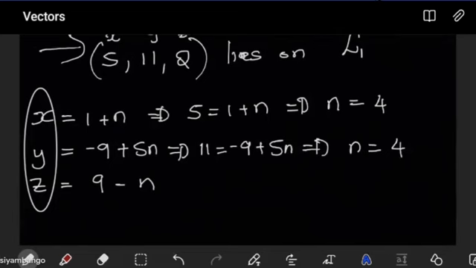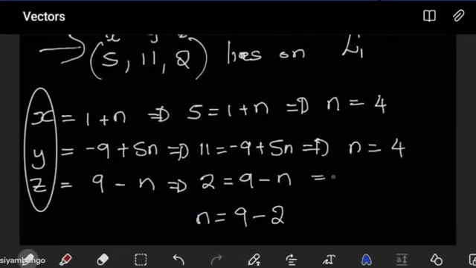Let's try it. So we now plug in 2 where there is z. So we have 2 is equal to 9 minus n. Let's see what we get. The minus n goes to the left, the 2 goes to the right. We're going to end up with n equal to 9 minus 2. Well, 9 minus 2 is not 4. 9 minus 2 gives us 7. And when you look at this clearly,